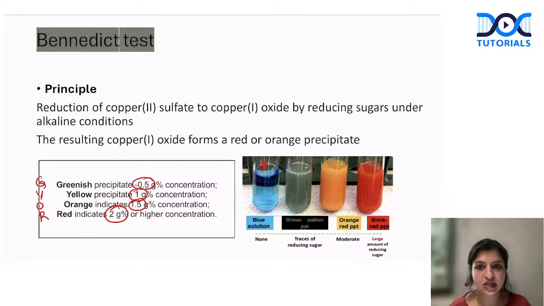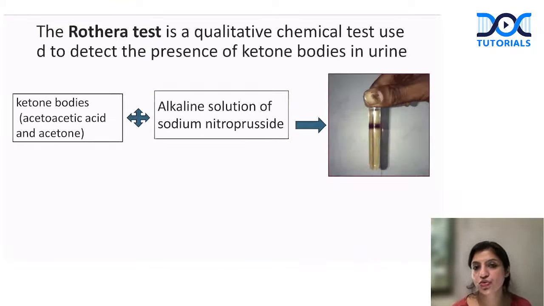So remember, this is the color that is coming here. So this is VIBGYOR, which all of you should be very clear. Okay. So this is your Rothera test, which you have to see. The Rothera test is basically to detect the ketone bodies in the urine, and everybody should be clear. Which ketone bodies does it pick up? Acetone and acetoacetic acid, and you put sodium nitroprusside in that, and you get this ring here.